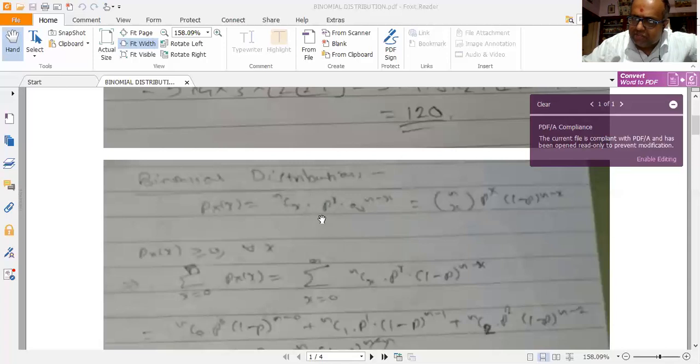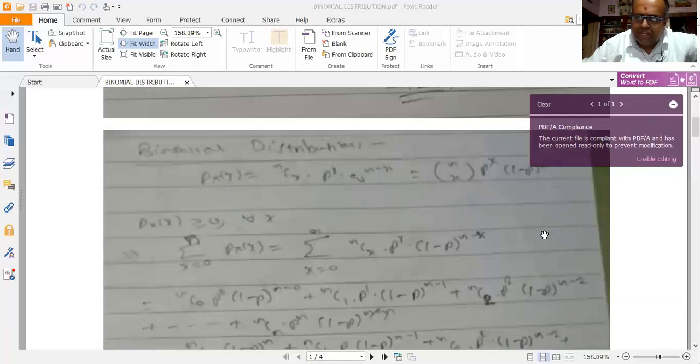Probability of success is usually taken as P. Probability of failure is Q is equal to 1 minus P. So Q is equal to 1 minus P. I have substituted here. So its definition is Px of x is equal to Ncx P to the power of x into (1 minus P) to the power of n minus x. I should first prove that the binomial distribution is a valid PMF. For that, there are two conditions it must satisfy. Px of x should be greater than or equal to 0 for all x.